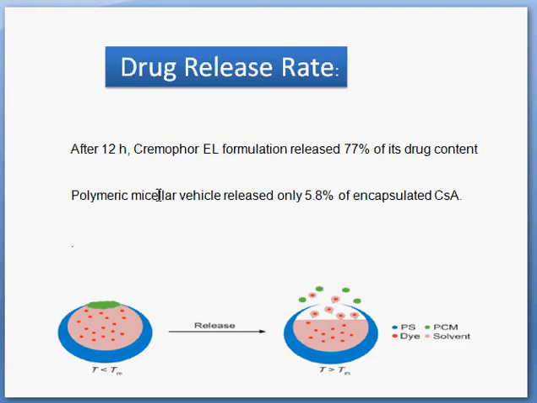So another thing is drug release rate. It's very important. If you treat a cancer patient, this treatment is not for 1 day or 2 days, it's a long-term delivery. So you should have carriers which have a very low drug release rate. Like I just observed in this research paper, after 12 hours Chemophore EL, that carrier, releases 77% of the drugs. But the polymeric micelles release 5.8% after 12 hours, so they can be used for controlled drug release.